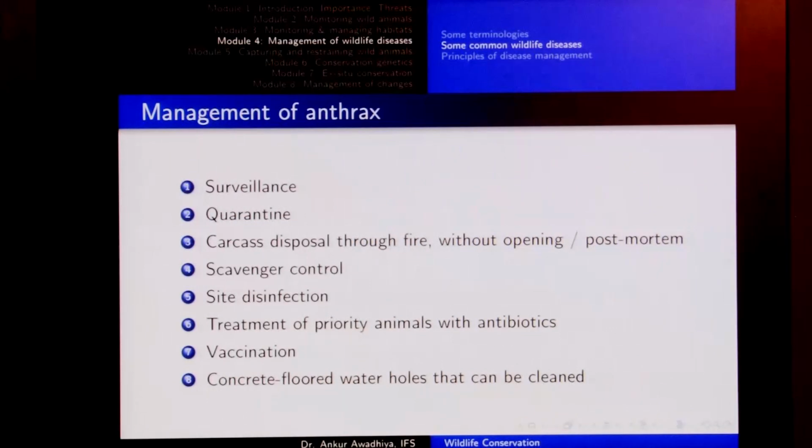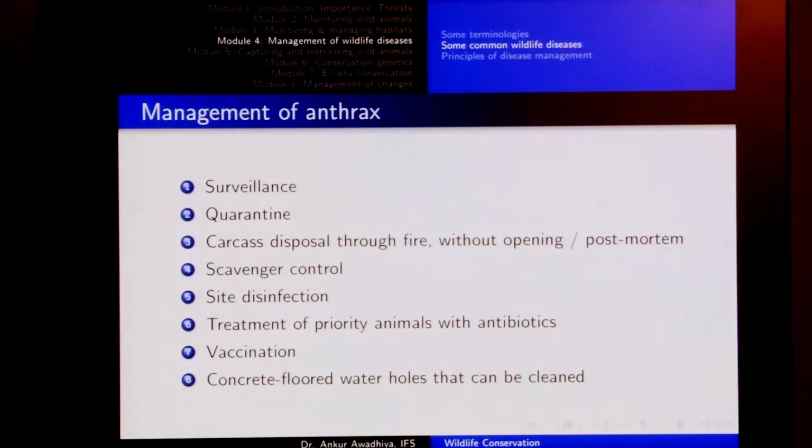Then it is also important to maintain scavenger control in that area. Essentially, if we have carcasses that we suspect could have anthrax, then it is important to keep the scavengers out, otherwise they would spread the infection to other animals. Then we also have site disinfection of the area, which can be done using a number of chemicals.